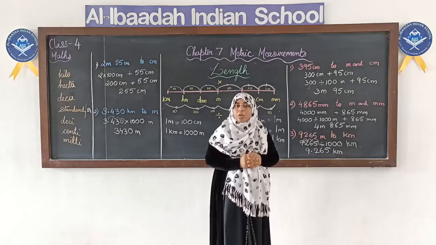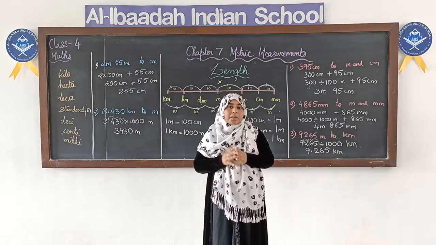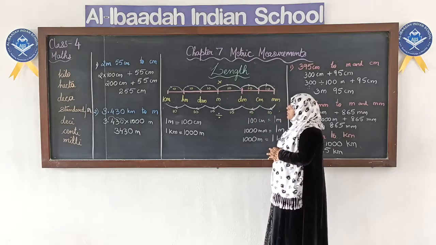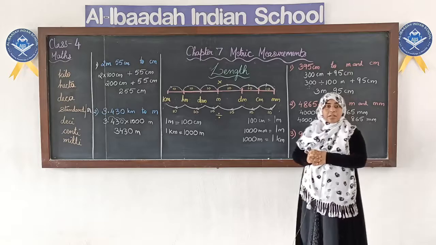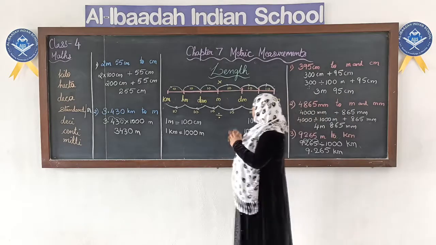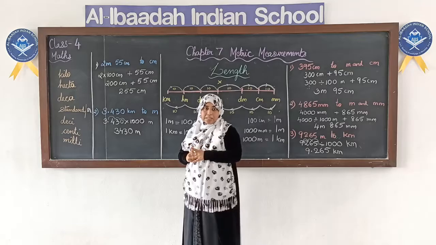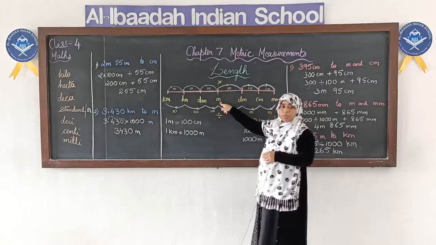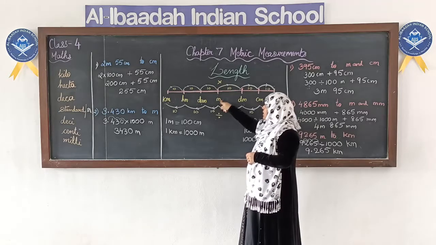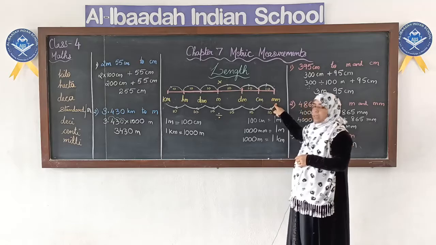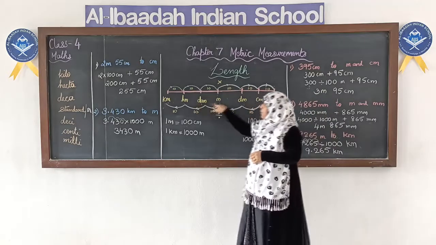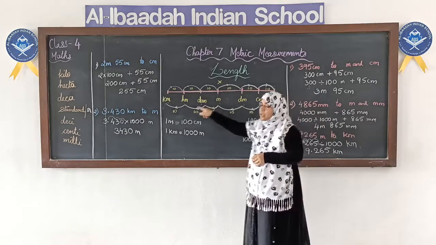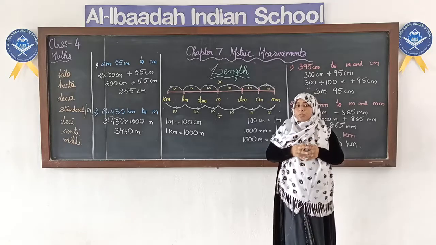I hope you have understood how to calculate what we have to multiply and what we have to divide. Okay. Quickly we will look into all that we have discussed today. We did metric measurements and in that we did length. Now in metric measurements we have 7 units. The 7 units are kilo, hecta, deca, the standard unit, since we are doing length, we are using meters, then deci, centi and milli. Kilometers, hectometer, decameter, meter, decimeter, centimeter and millimeters. Okay, these are the 7 units in metric measurement to measure length.